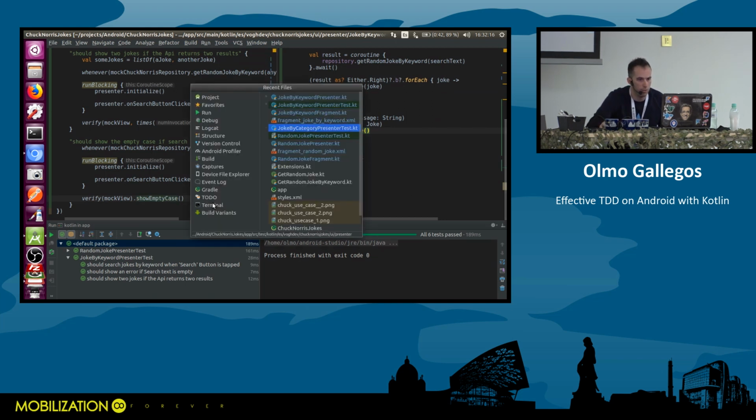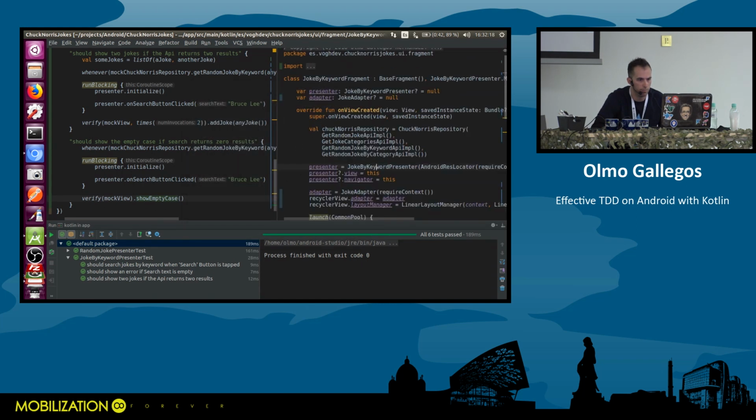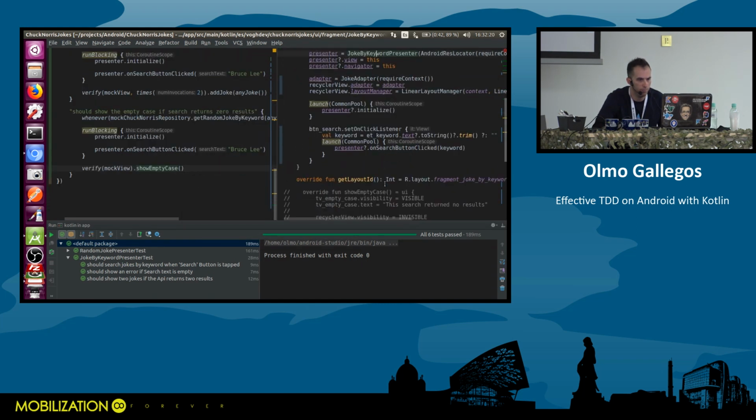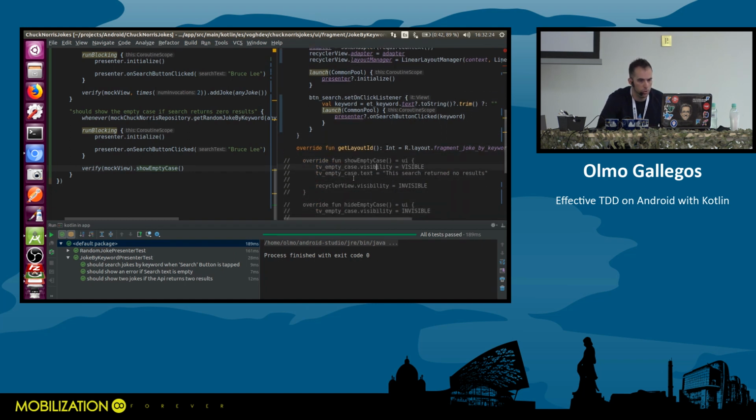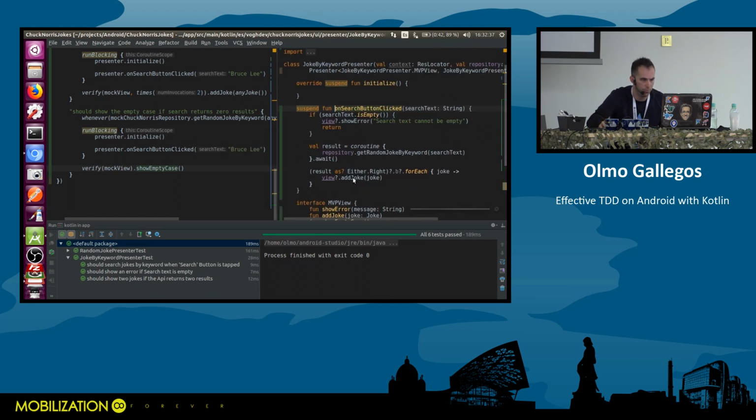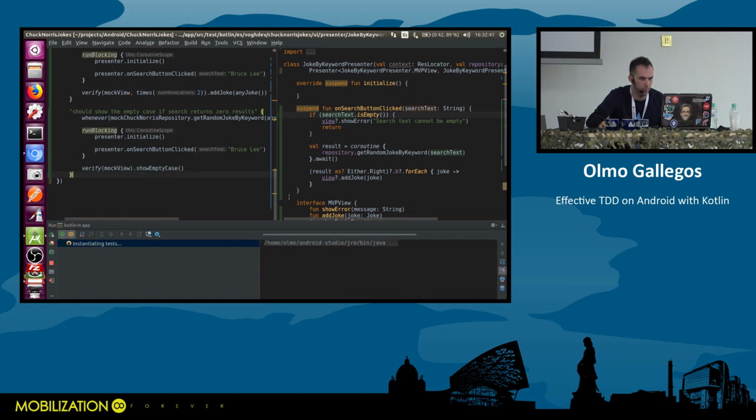The implementation is somewhere in here. There we go. Good. We need to import visibility for the views. And we should be failing. Okay. Good. Wanted one, not invoked.